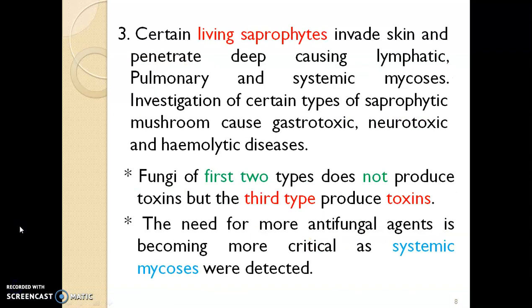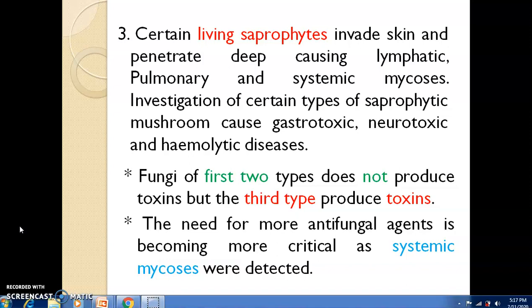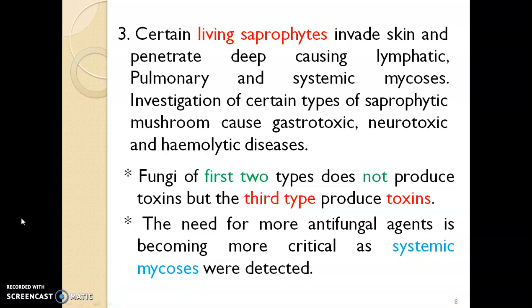Then the third group, that is certain living saprophytes that can infect the skin and penetrate deep, causing lymphatic, pulmonary and systemic mycosis. There are two important points from this classification that are marked with a star.